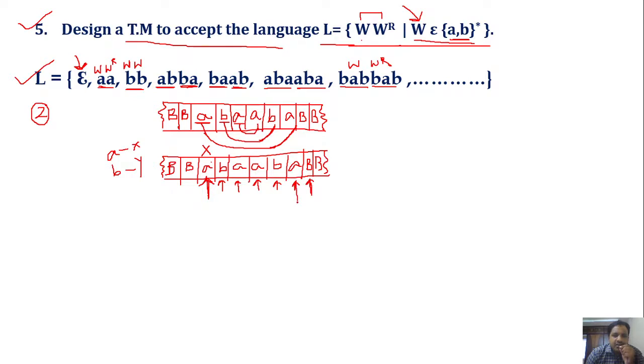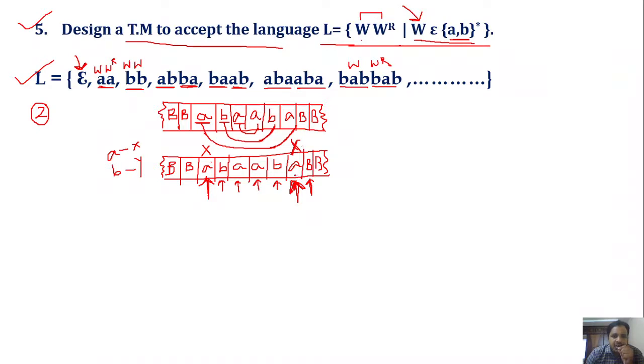On moving the head towards left, I found a. So I replace that a with x. Since the string is starting with symbol a and I found the same symbol at the end, it seems to be valid.